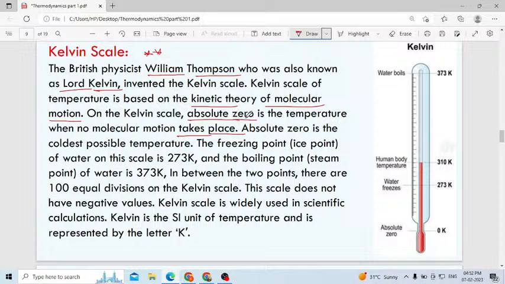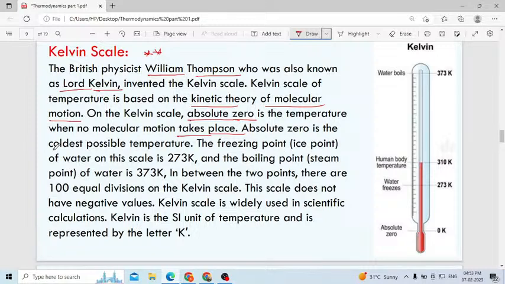There is no movement of particles. Okay, the particles will not move at all. They will be at a constant position at that temperature. Always remember the word absolute zero means there is no movement of molecular particles. Molecular particles will be at rest also, you can consider.